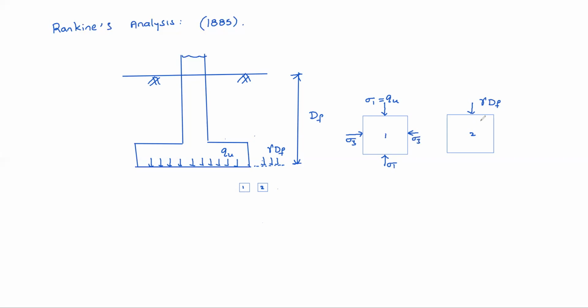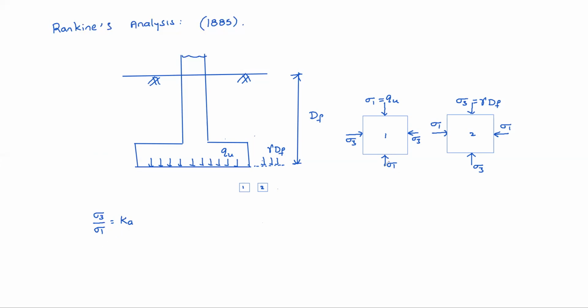Similarly, for the second element, gamma Df is the minor principal stress, sigma 3. So for the second element, how do we find sigma 1? We know one thing: as per Rankine's theory, minor principal stress divided by major principal stress is what? The active earth pressure coefficient, Ka, right? So by using this,